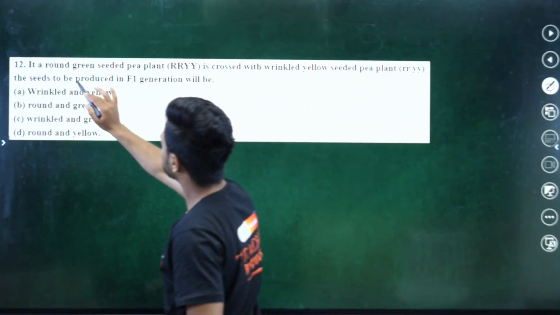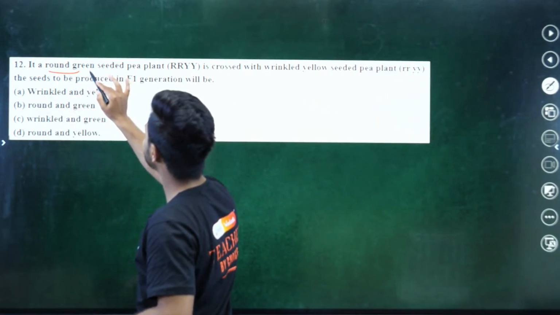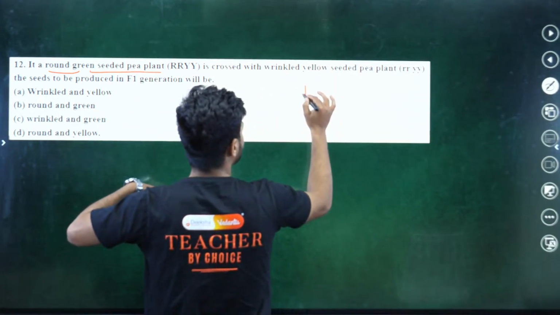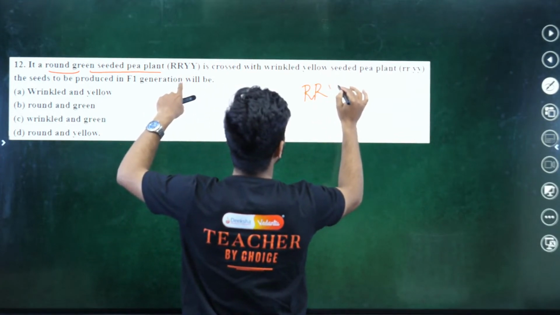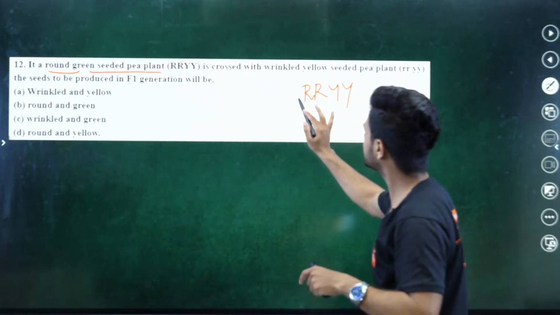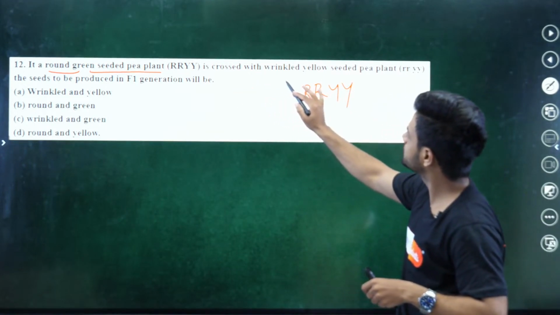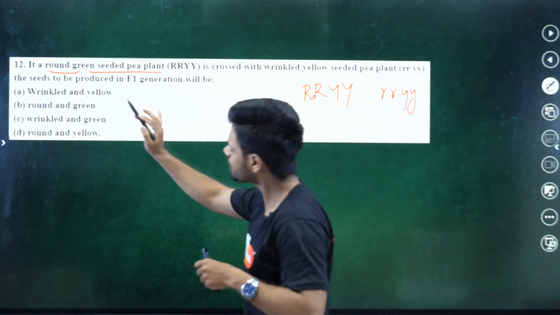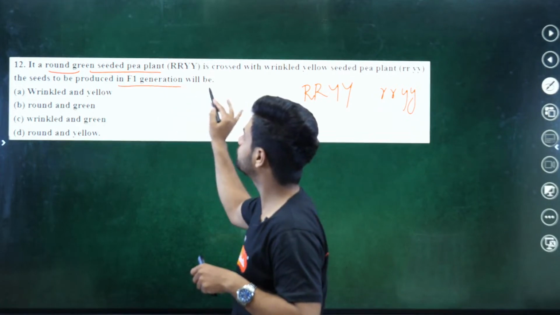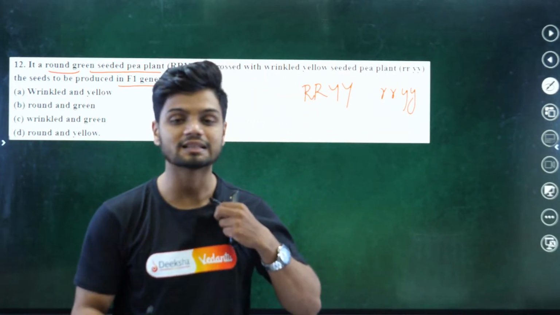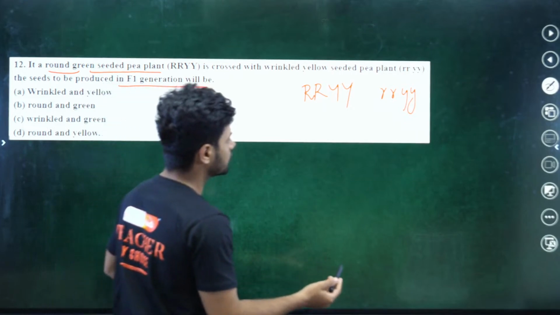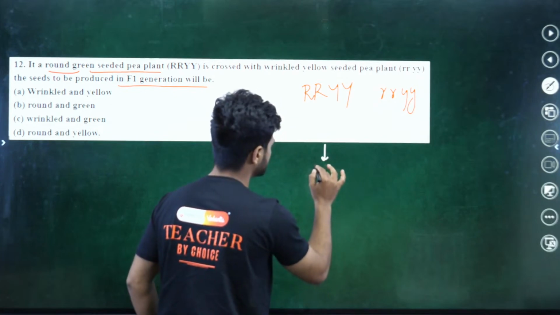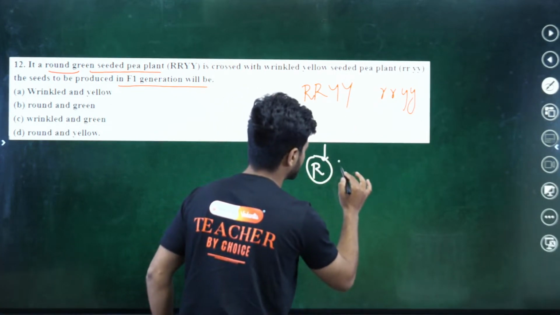Next question. A round green seeded pea plant, so we have a pea plant which is round and green, both dominant traits, is crossed with wrinkled yellow, small r, small y. The seeds to be produced in the F1 generation will be what? Now, what are the gametes we obtain here? The gametes we obtain from here are capital R and capital Y.